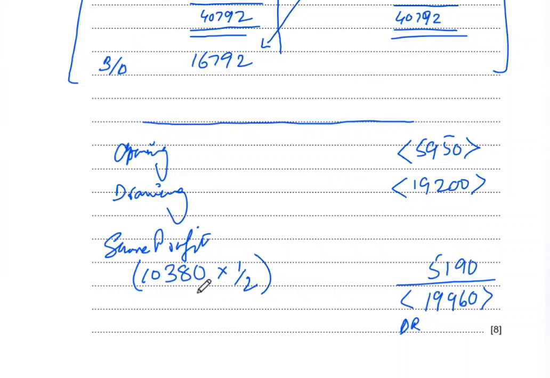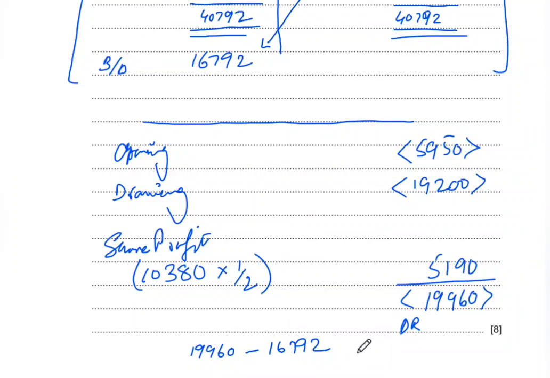We can see that both of these are negative, so the difference between them is 3168. So we know that the current account balance will be decreasing by 3168 if there was no partnership agreement.